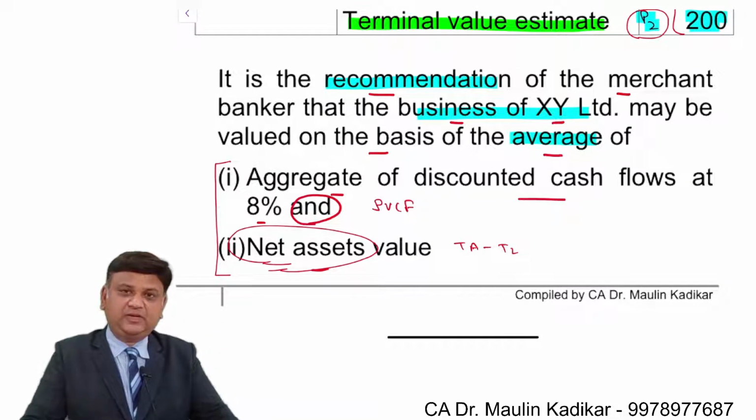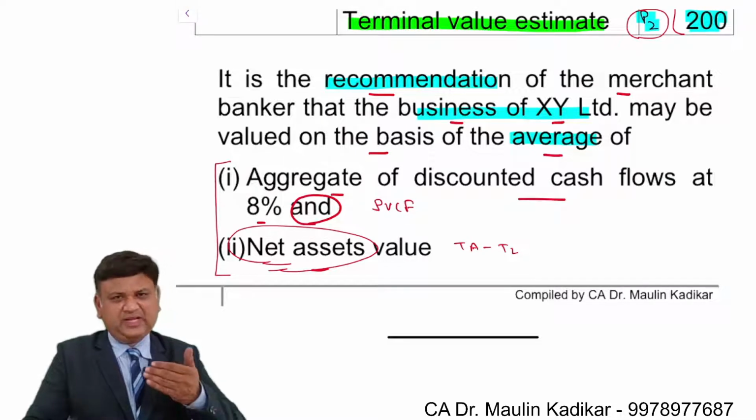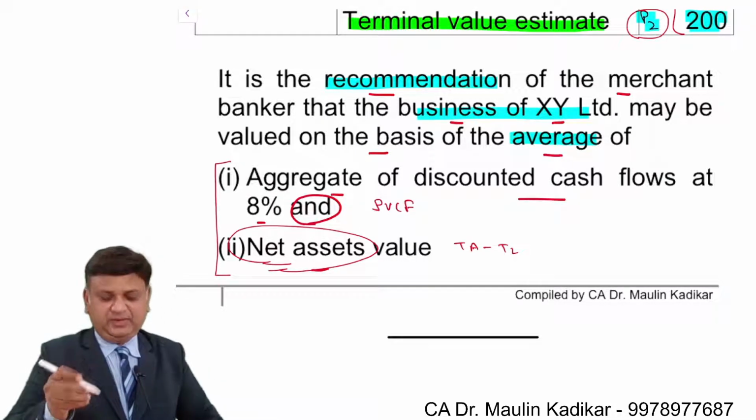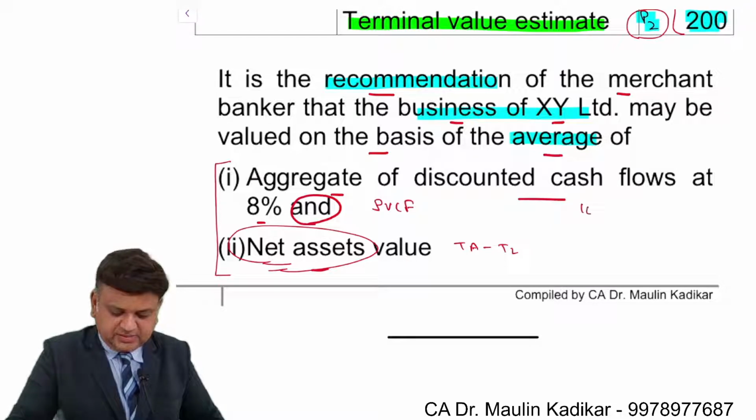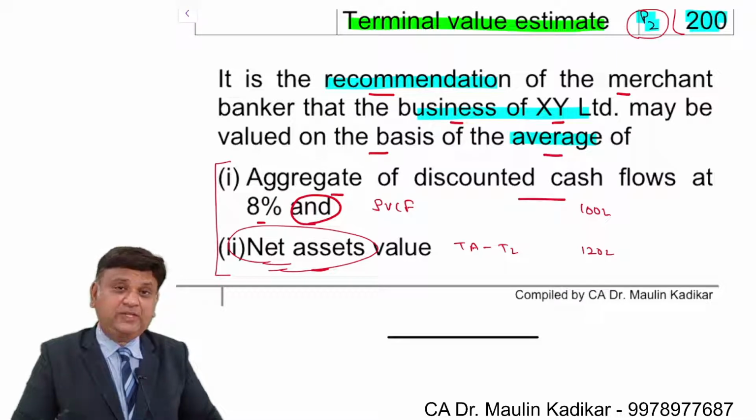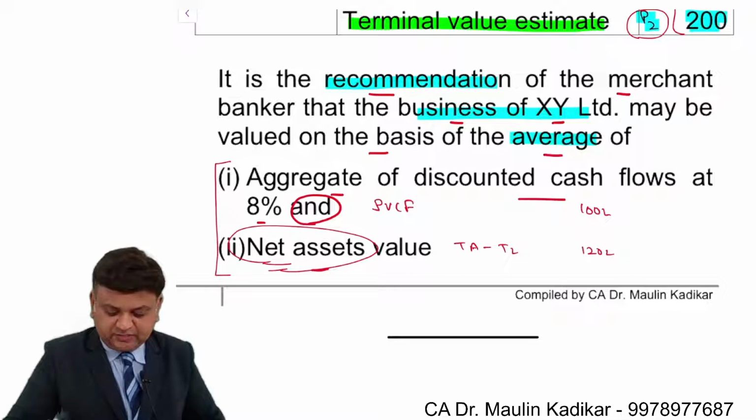That is the way we are required to make the computation of the two valuations: one is the present value of the cash flow and another is the net asset. Whatever the answers we get, for example, just for time pass, this is 100 lakhs and this is 120 lakhs. Then the value of the target company for the purpose of acquisition would be the average of these two, that is 110 lakhs.